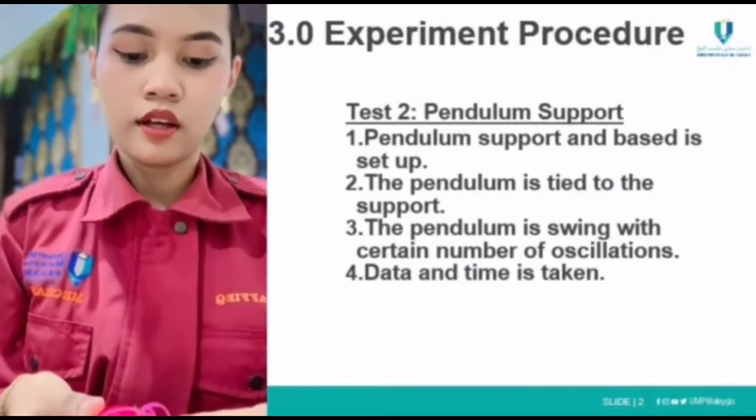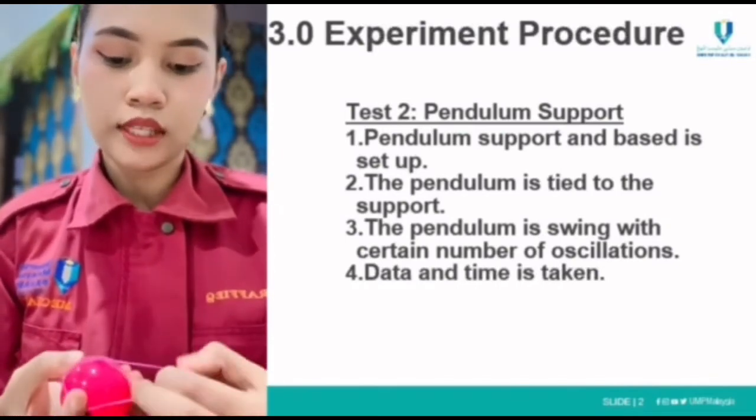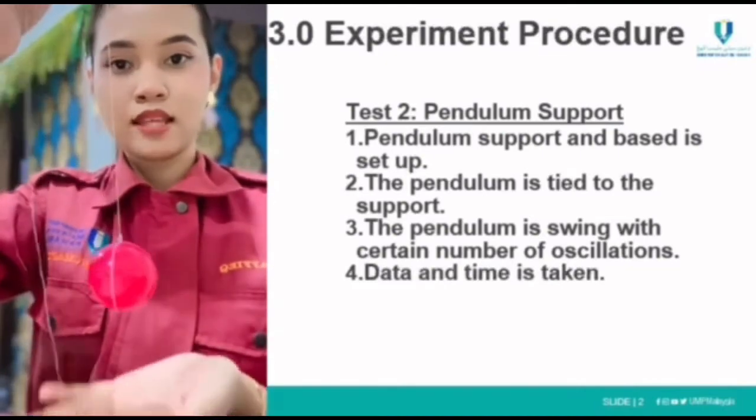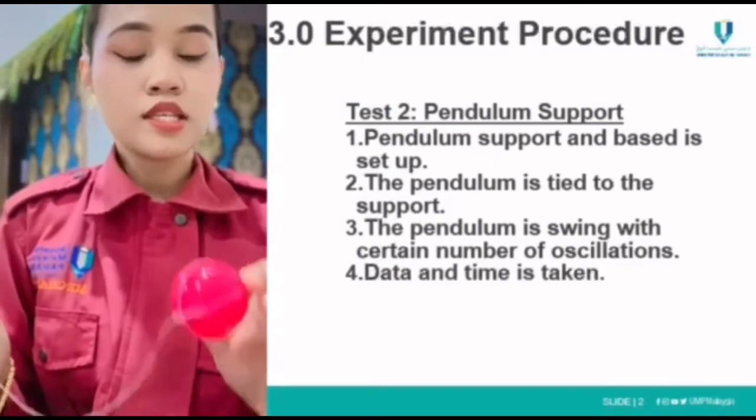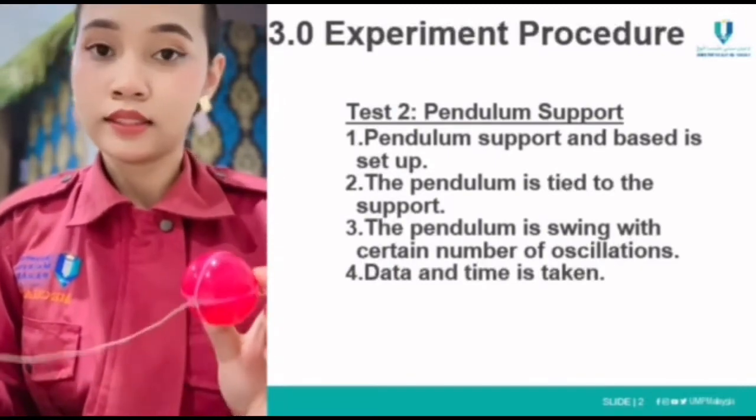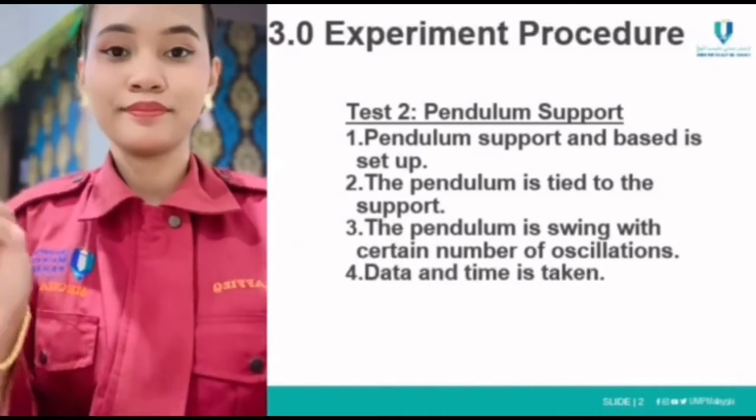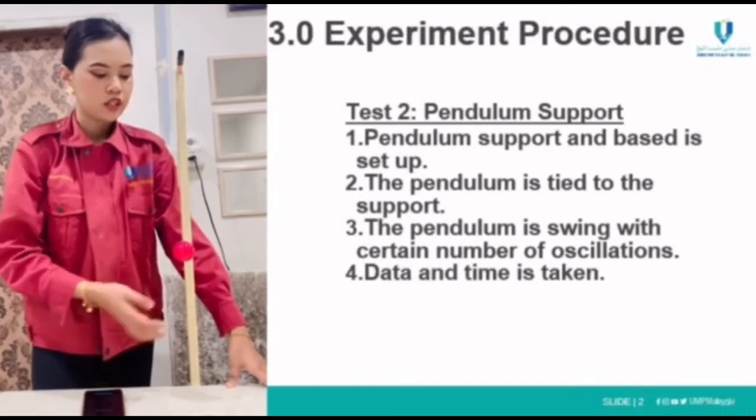Now I just wrap one, and the second wrap to make it more stable. So this is the finished product that I will use for our pendulum support. This is for the small ball, and I'm going to use the same technique for the big ball. So this is our setup for the pendulum support.